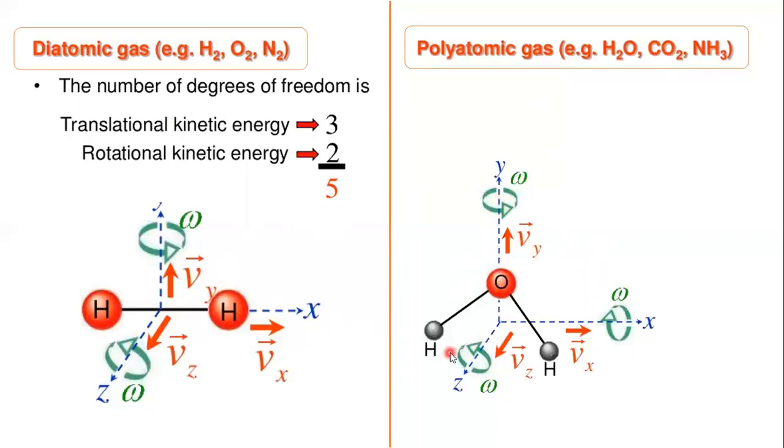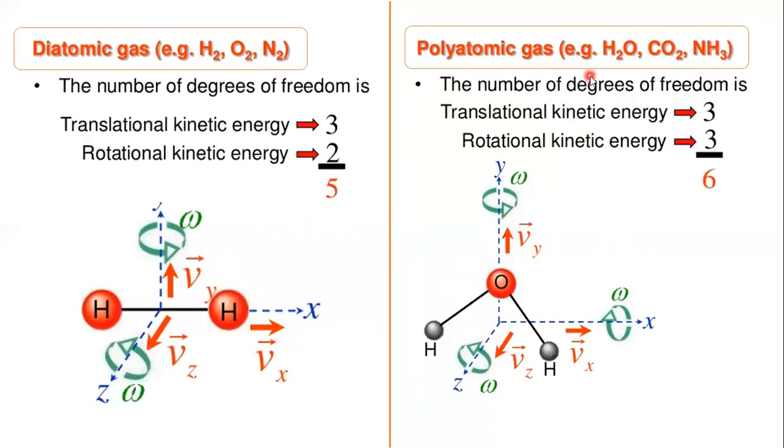So there are 3 translational components along x, y, z and 3 rotational components. The total number of degrees of freedom for this polyatomic gas molecule is 3 translational plus 3 rotational, total 6 degrees of freedom.